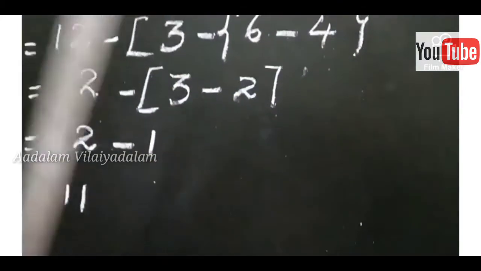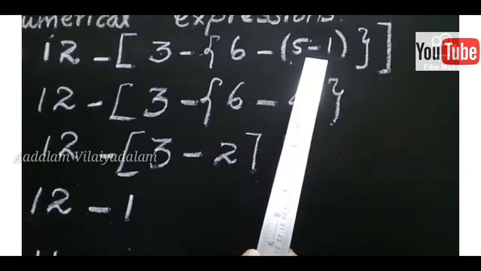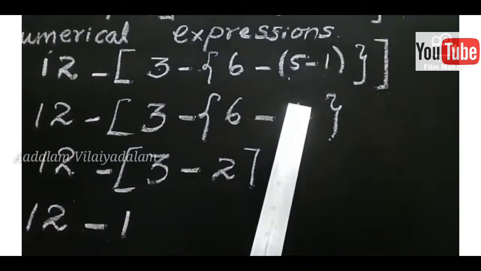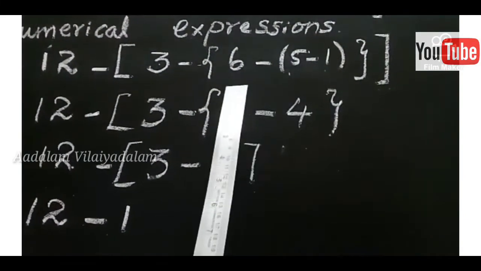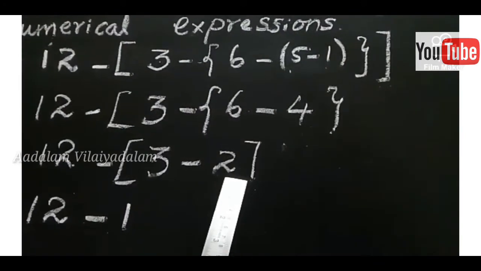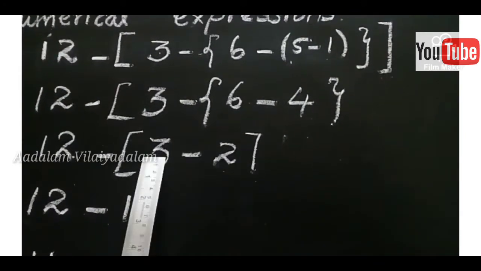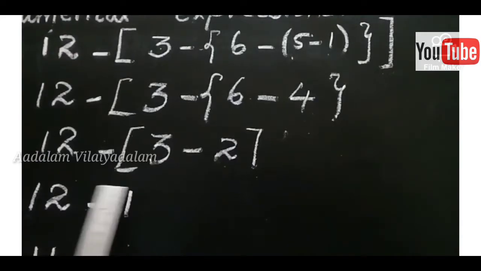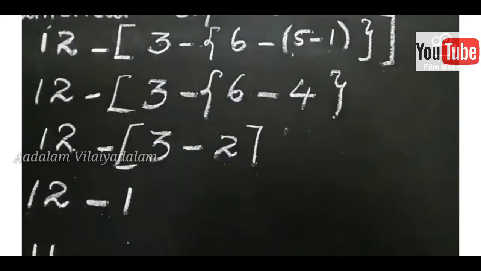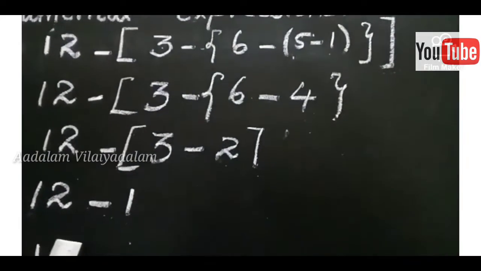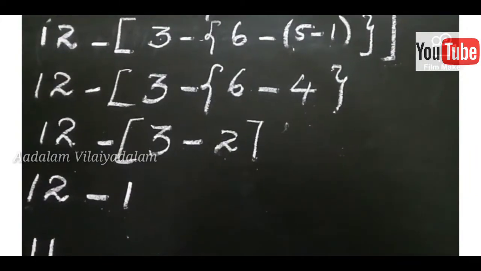So here 3 brackets are given. First you find the first bracket, 5 minus 1, the answer is 4. Next you combine 6 minus 4, the answer is 2. Again you combine 3 minus 2, the answer is 1. So 12 minus 1, the answer is 11. So one by one you finish the answer.